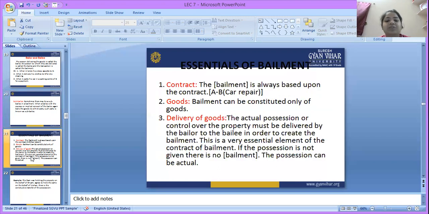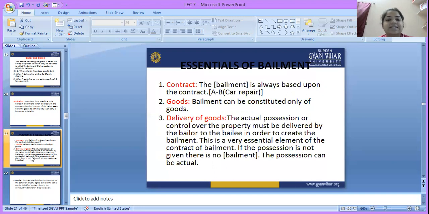So the third party is known as the sub bailee. Essentials of a bailment. What essentials are required for creating a contract of bailment? First is the contract. Bailment is always based upon a contract. That means there should be at least two parties for creating a contract of bailment: the bailor and the bailee. A contract may be express or implied.